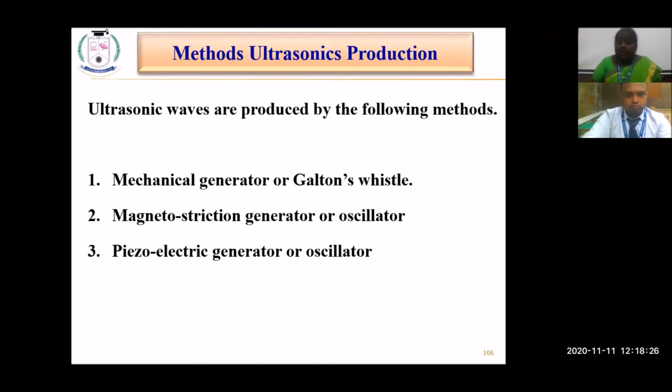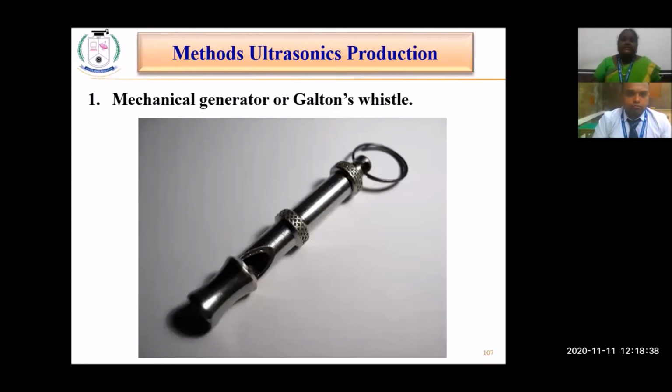The two important topics here are going to be the magnetostriction generator and the piezoelectric generator, whereas the mechanical generator is a very simple one. It is going to be a kind of simple whistle. So let us see the first one. This is the mechanical generator.